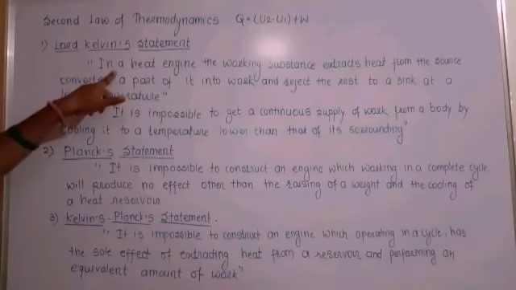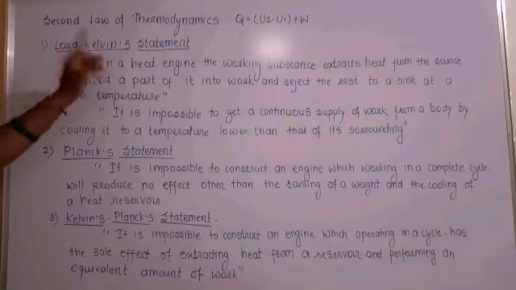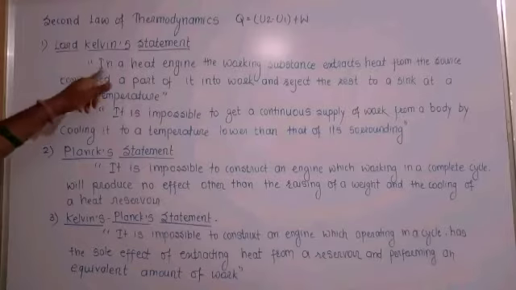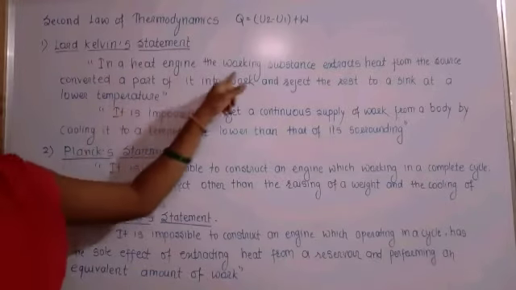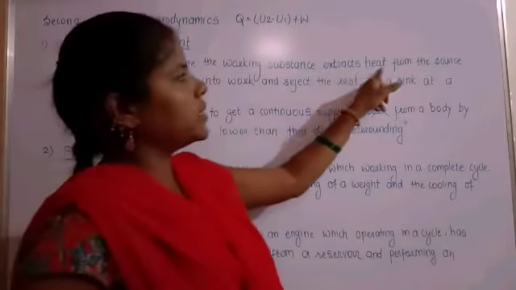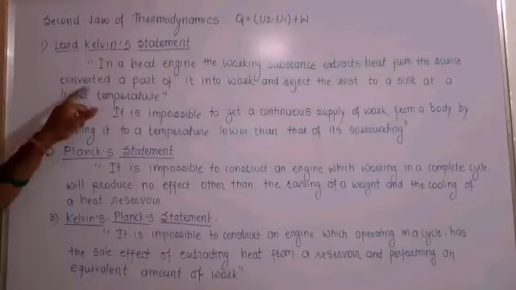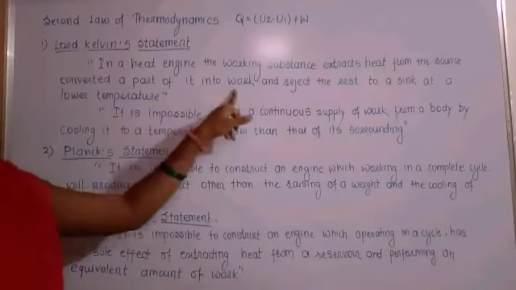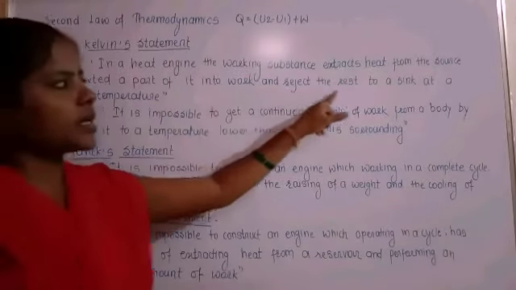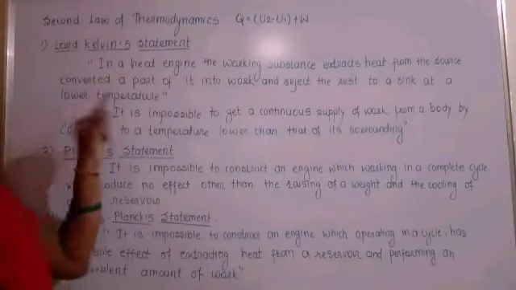Lord Kelvin's statement is: in a heat engine the working substance extracts heat from the source, converts a part of it into work and rejects the rest to the sink at the lower temperature.